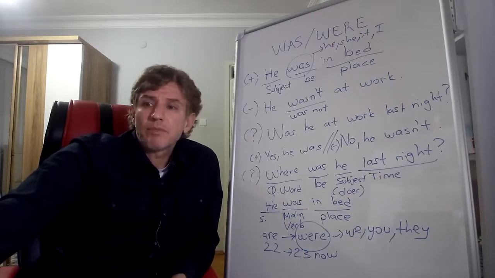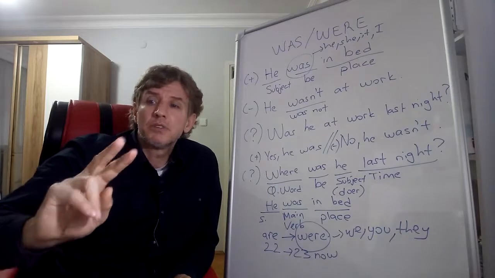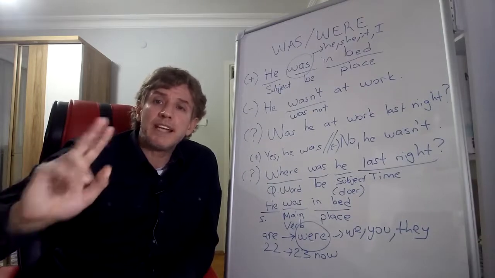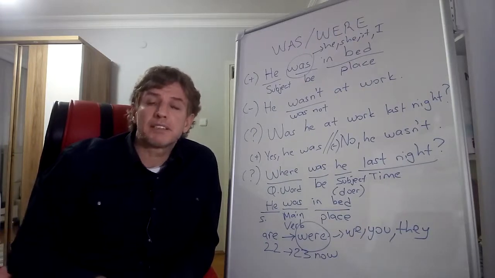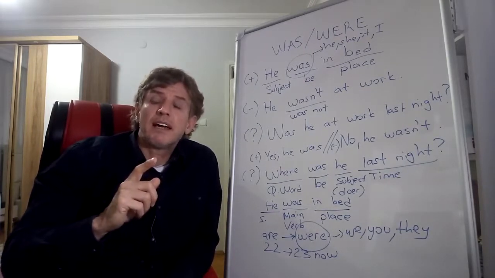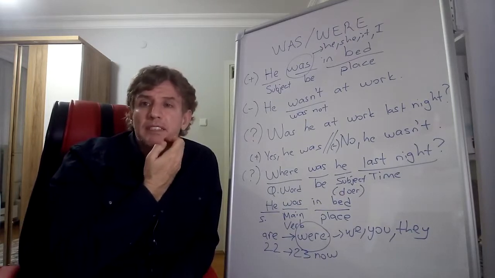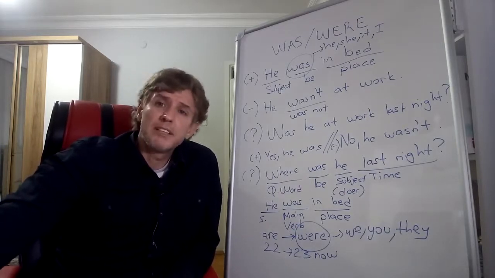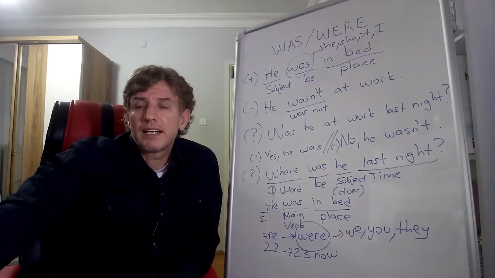Yes, he was. Were Sue and Steve at the party? Now I use were because I have 2 subject pronouns. Okay? 2 subject pronouns, 2 doers. Sue and Steve. So we can use they as a subject pronoun. This is a yes/no question, so start answering it with yes or no. Were Sue and Steve at the party yesterday? No, they weren't. No, they were not. So they weren't and they were not, the same things. Okay?